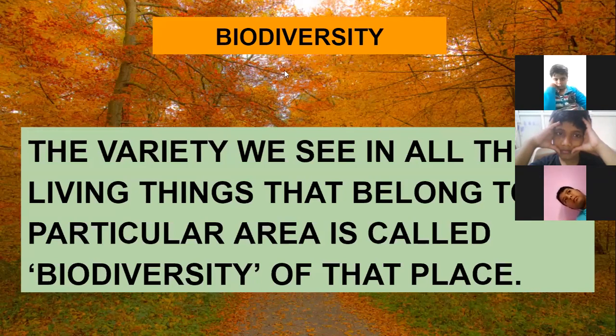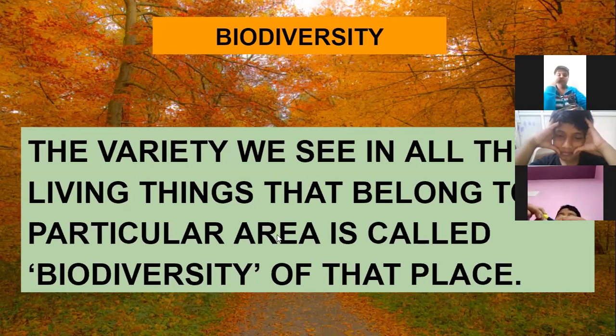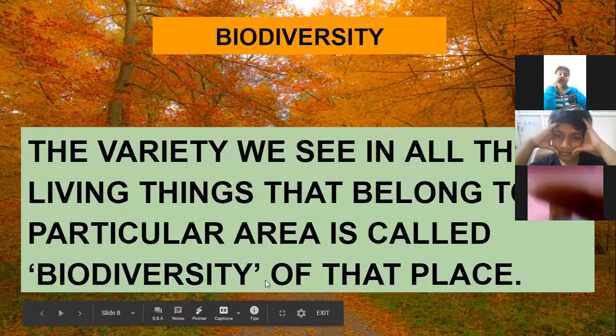So what is biodiversity? The variety we see in all the living things that belong to a particular area. I told you the giraffe or zebra belong to a particular area. They are only seen in that area. So what do we mean by biodiversity? The variety we see in all the living things that belong to a particular area is called the biodiversity of that place.